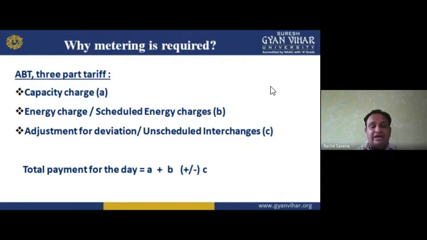The total payment of the day we can calculate in ABT, that is A plus B plus or minus C. A is the capacity charge, B is the energy charge or scheduled energy charge, and C is basically the unscheduled interchanges. We have an adjustment for the deviation in the plus or minus form.